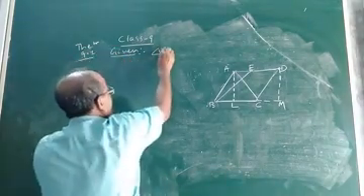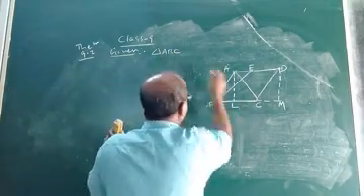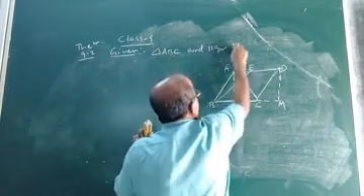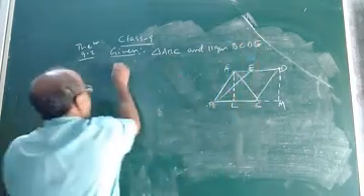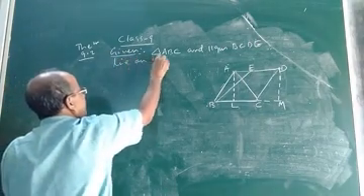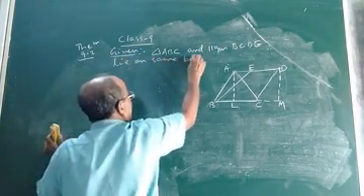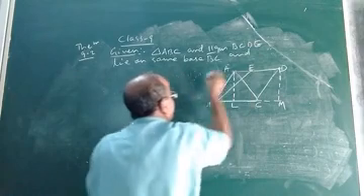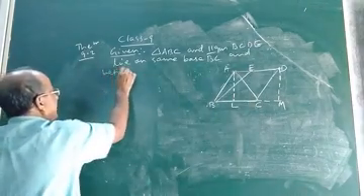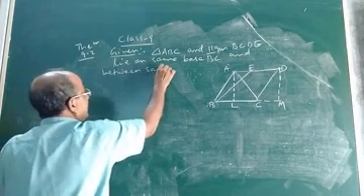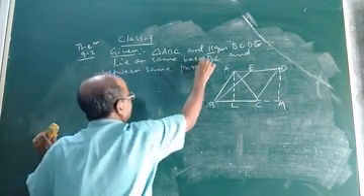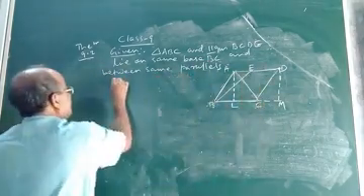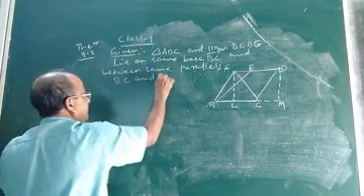Given triangle ABC and parallelogram BCDE, they lie on the same base BC and between the same parallels, which are BC and AD.